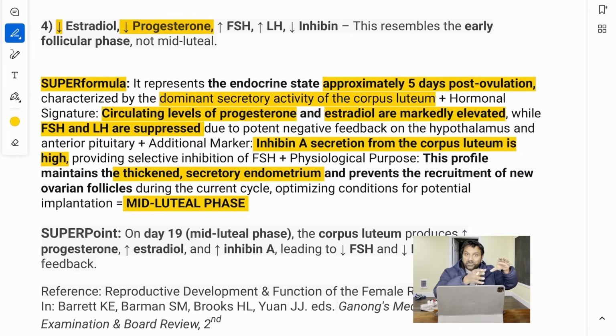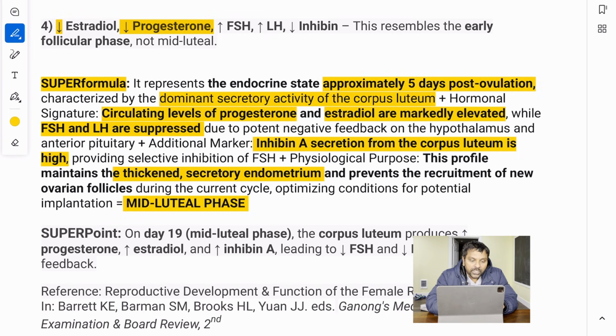Now, if you see those keywords, the answer is mid-luteal phase. Inverse it. If you see mid-luteal phase, those are the keywords that you will see in the question stem, like the progesterone is high, estradiol is elevated, FSH, LH is suppressed, inhibin is high. They are talking about mid-luteal phase.